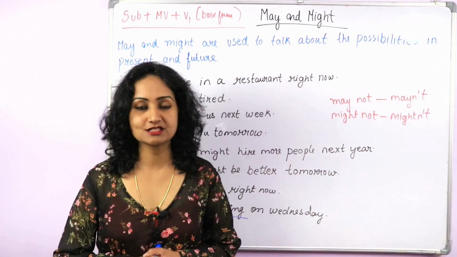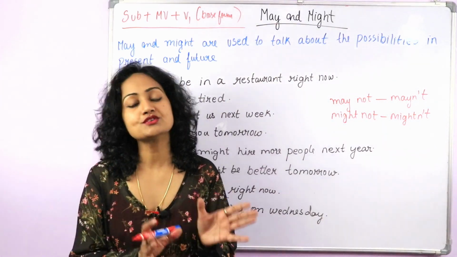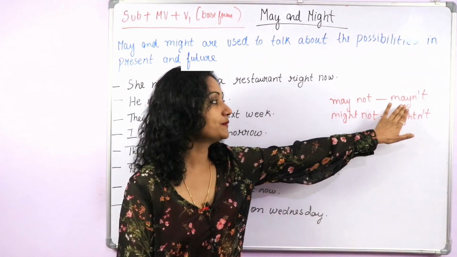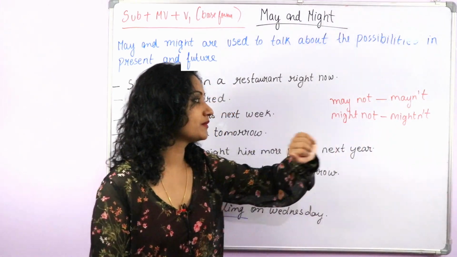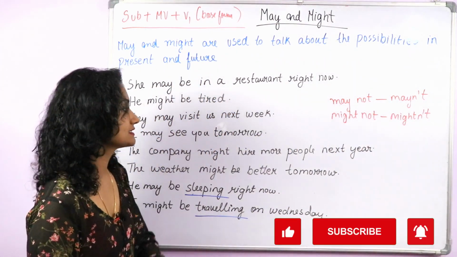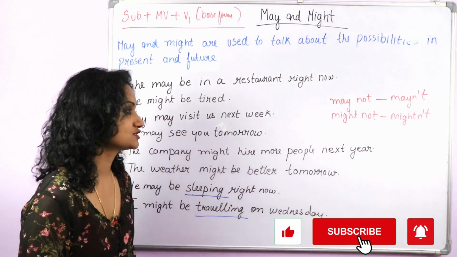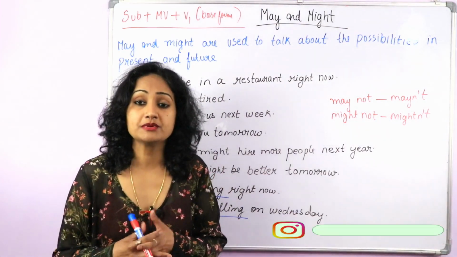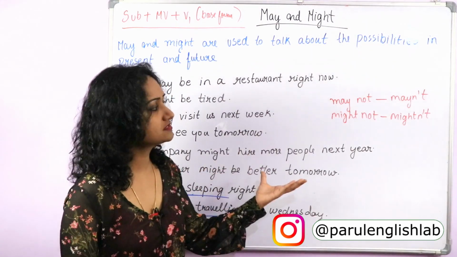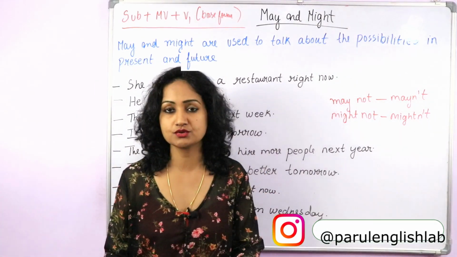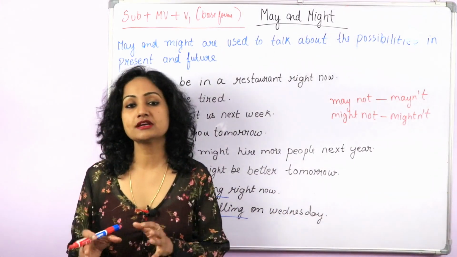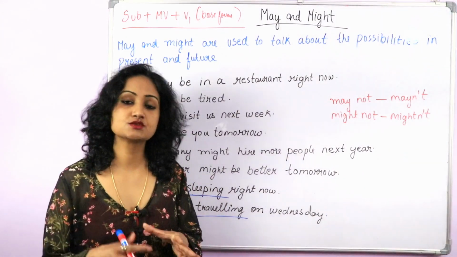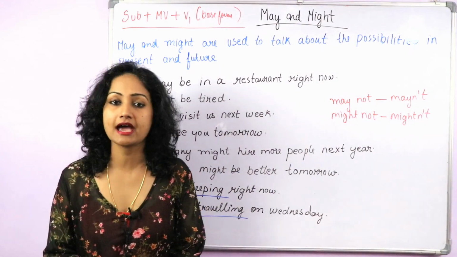While making negative sentences with may and might, you can also use the contracted form. Like, may not is mayn't and might not is mightn't. They mayn't visit us next week. They mightn't visit us next week. However, mayn't is not that common. So people generally use may not, and mightn't you can use. It is up to you whether you want to use them or not. So this way you can use may and might in positive, negative and interrogative sentences when you talk about possibilities in present and future.